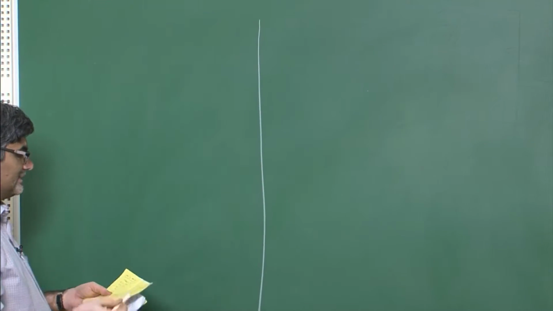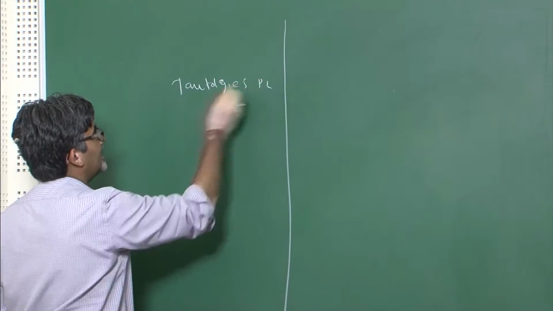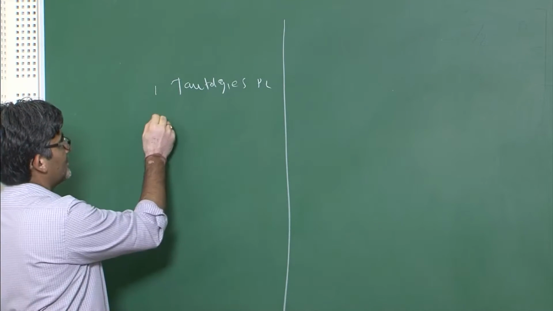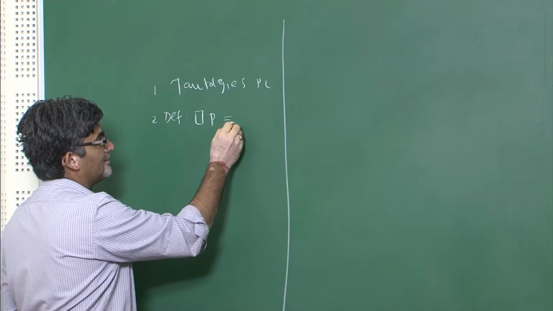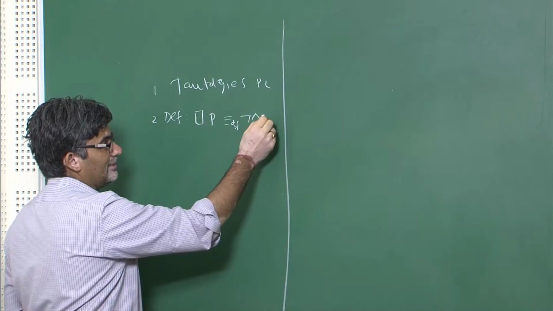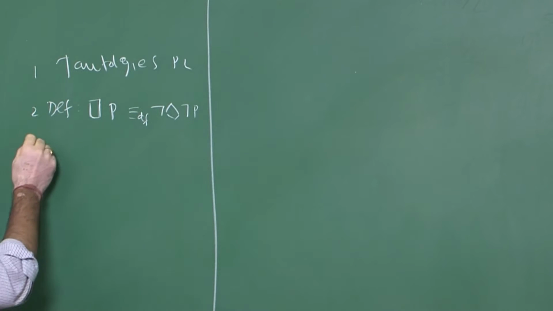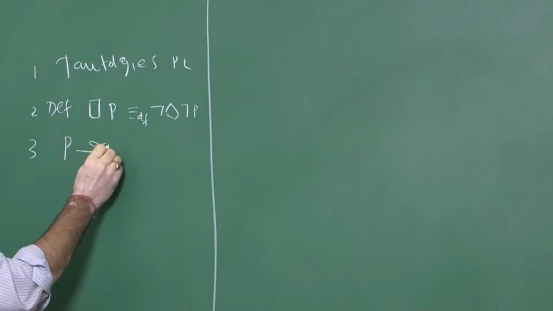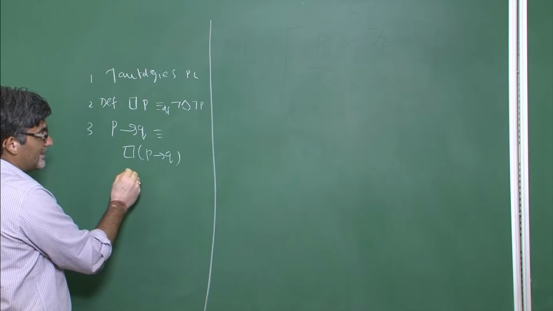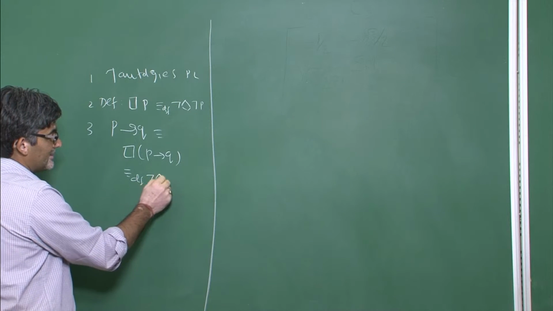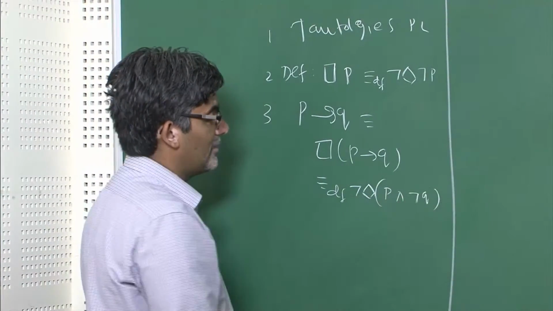We have all the tautologies of propositional logic, they are intact here. And then the second thing is that we have some definitions. They are like this: necessity of P, by definition, is the same as it is not possible that not P is the case, and strict implication is defined in this sense: P implies Q, written as P strictly implies Q, which is considered to be necessary, and by definition it is the same as it is impossible that P is true and Q is false.